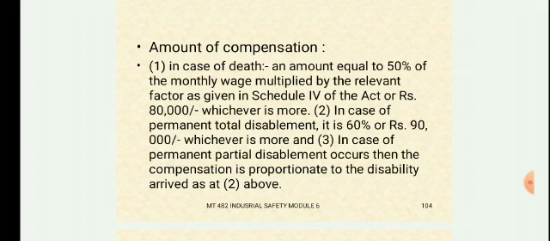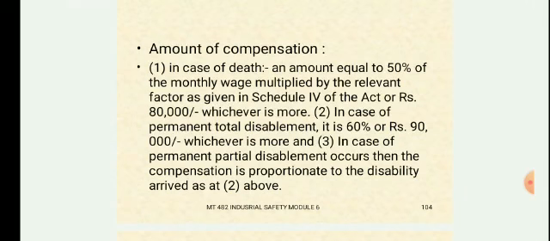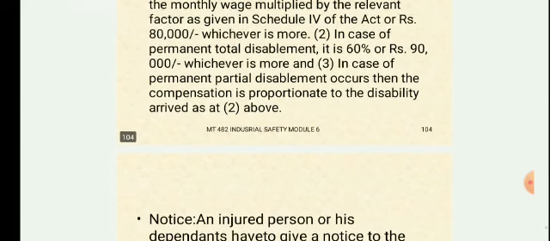Then the third case, in case permanent partial disablement occurs, then the compensation is proportional to the disability, calculated as in case 2. Okay, for permanent partial disablement, the compensation is a proportional percentage of the amount given in schedule 4 of the act. Okay, so these are the 3 cases of the amount of compensation.